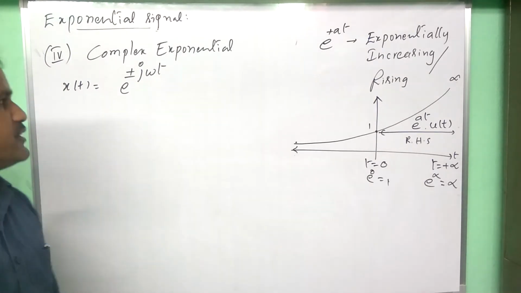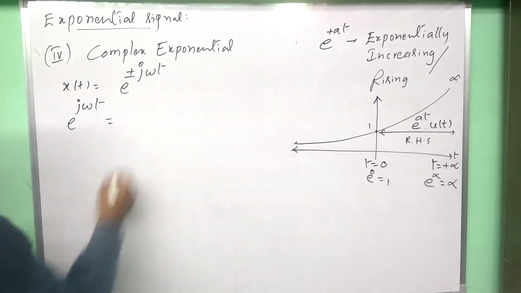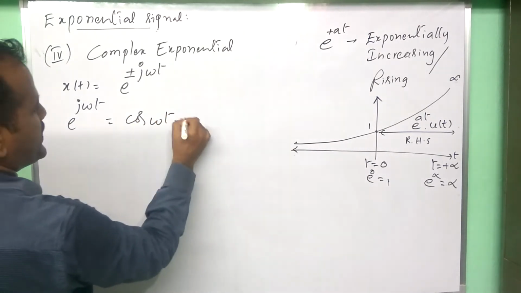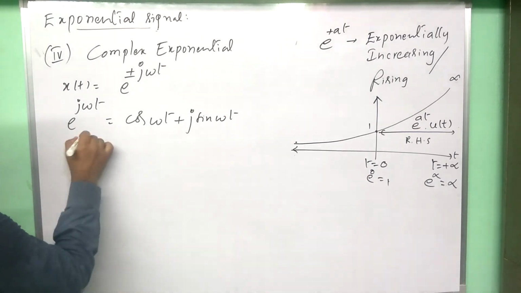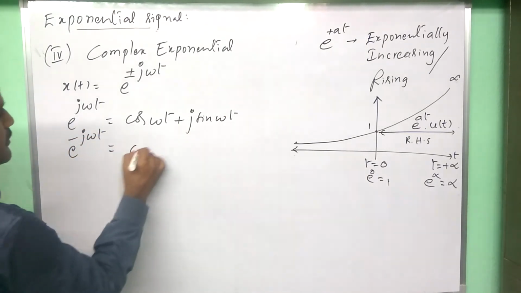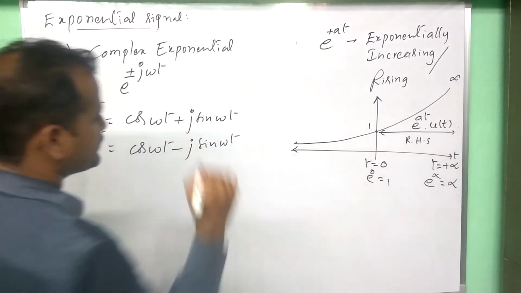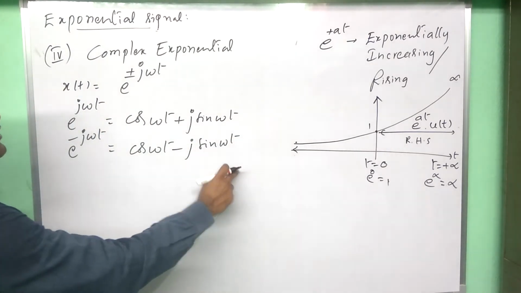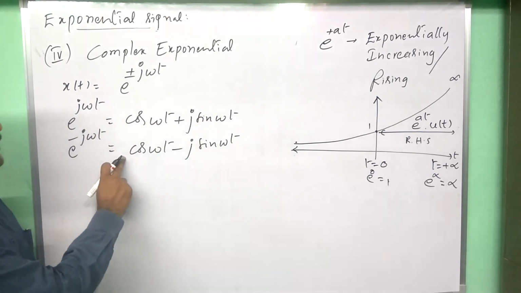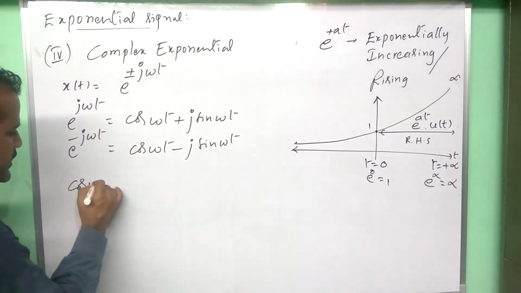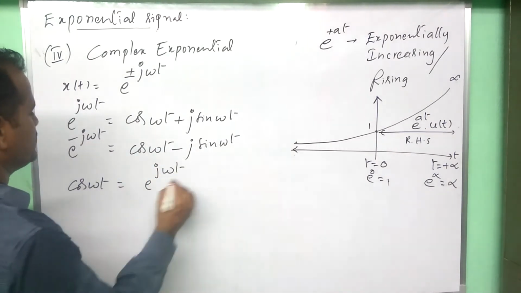Here e to the power of j omega t is cos omega t plus j sin omega t, and e power minus j omega t is cos omega t minus j sin omega t. If we add these two signals, the sine terms cancel and we get 2 cos omega t.